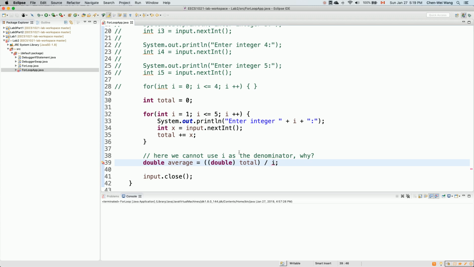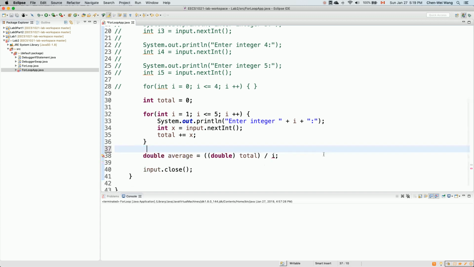Well, you know what? Let me save this discussion maybe for the class. I don't want to complicate the matter, so let me just take it out. I will discuss this a little bit later. For now you don't have to worry. Just put 5, because we want to calculate the average for 5 numbers only, and that will do it.